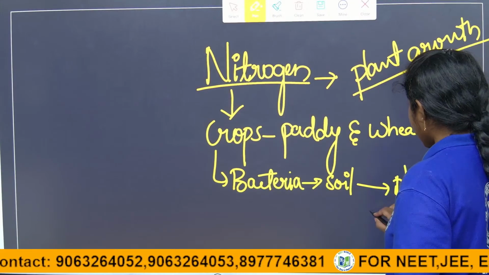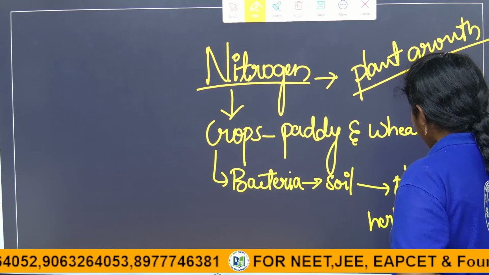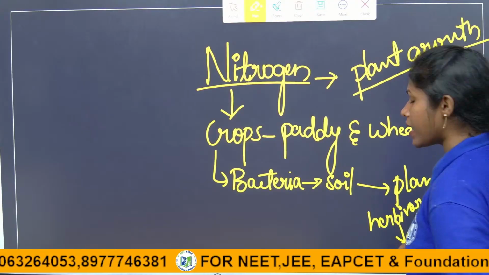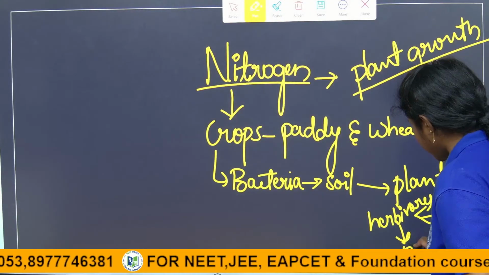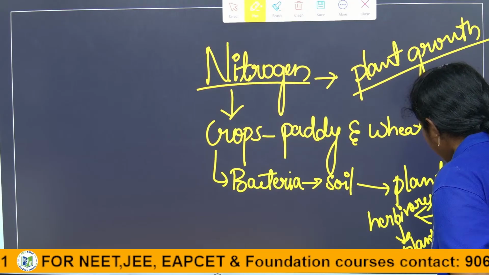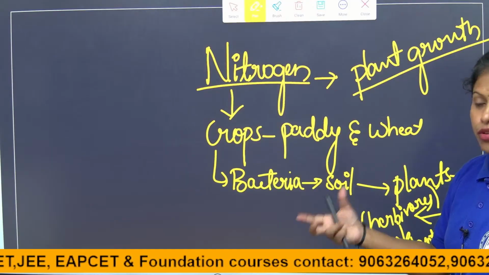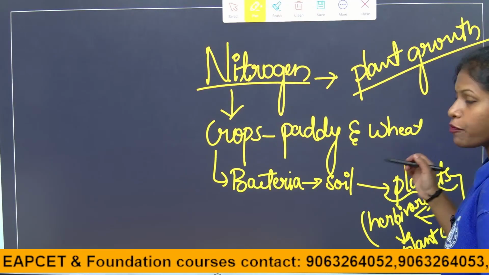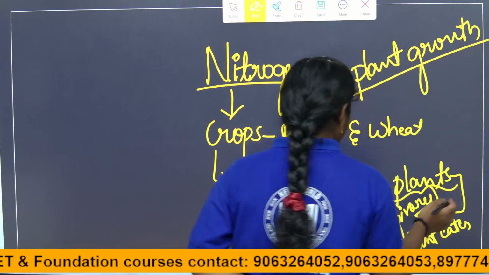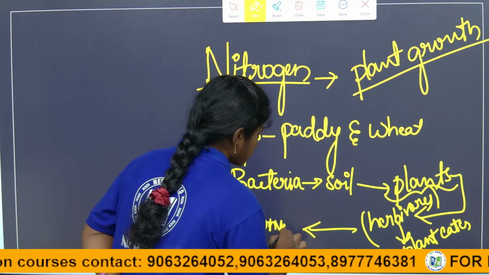Then the plant eaters, we call them herbivores. Herbivores get nitrogen by the consumption of plants. And from the plants, carnivores take nitrogen indirectly.